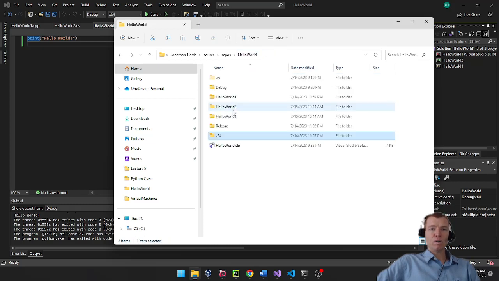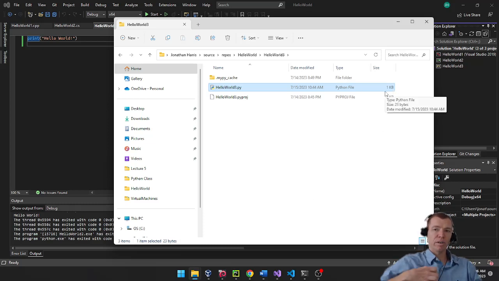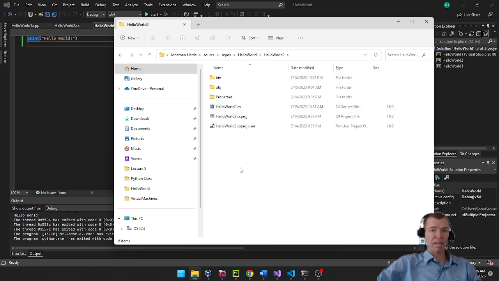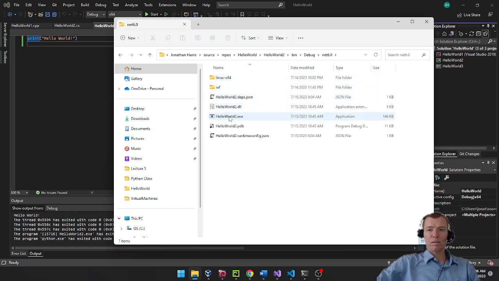If I go to our Python, because I'm running it right out of the code, it's 1 kilobyte as well, and that's the source code and the program itself, right? So 1 kilobyte is all I need. If I look at Hello World 2, which is our C# application, I go to the bin directory, I'll go to my debug. You'll see that the executable and the DLL, which it combines 2 together to make 1 application.